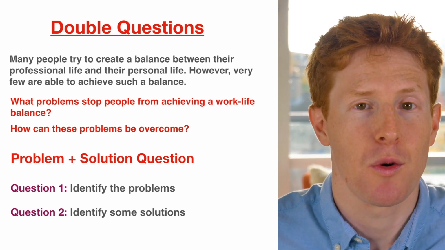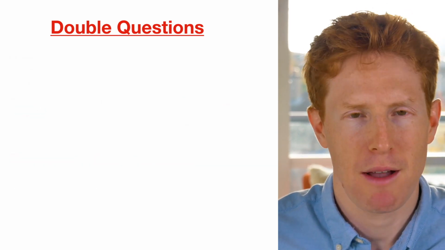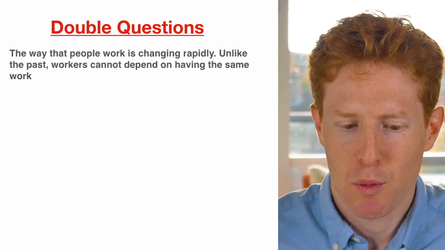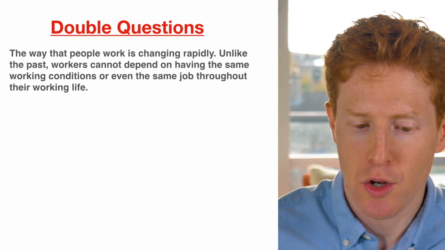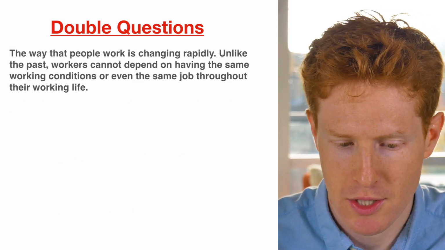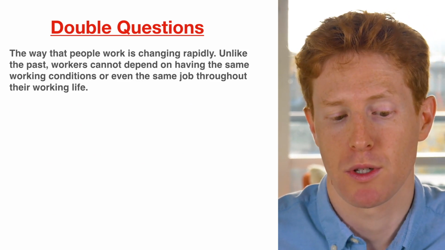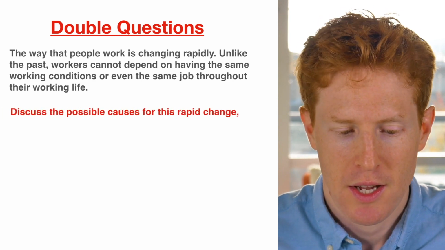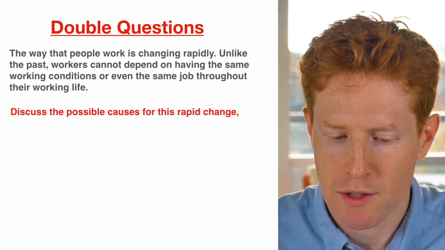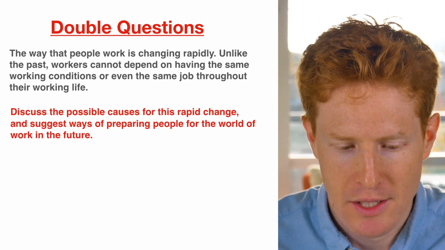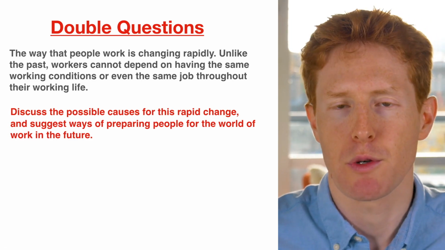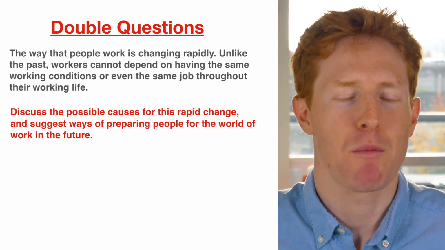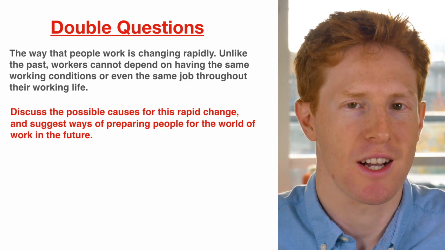Now, there are other double question types. Have a look at this one. The way that people work is changing rapidly. Unlike the past, workers cannot depend on having the same working conditions or even the same job throughout their working life. Discuss the possible causes for this rapid change and suggest ways of preparing people for the world of work in the future. Okay, so again, we've got two questions that we need to answer.